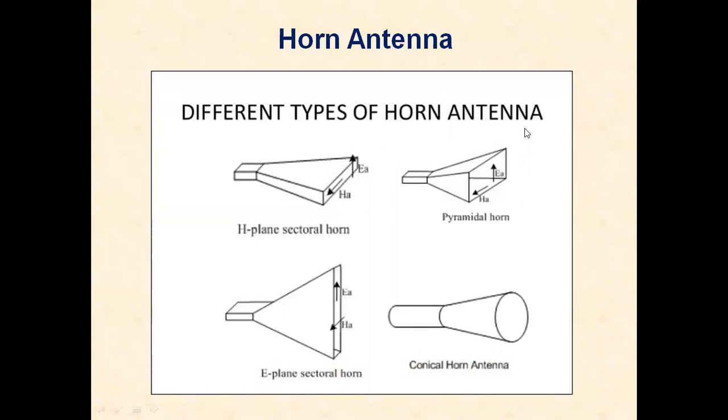We have different types of horn antennas: H-plane sectorial horn, pyramidal horn, E-plane sectorial horn, conical horn antenna. In the H-plane sectorial horn, it is flared width-wise, opened out. In the E-plane sectorial horn, the height is flared out, whereas the width is constant. In the pyramidal horn, both height and width are flared out. If the structure is like a cone, we get a conical horn.